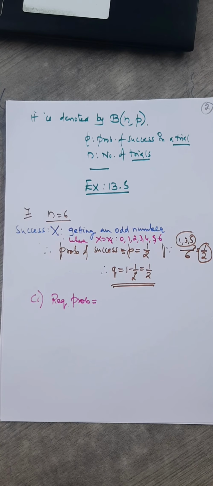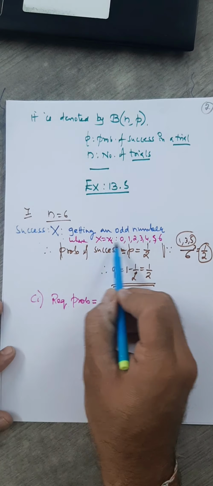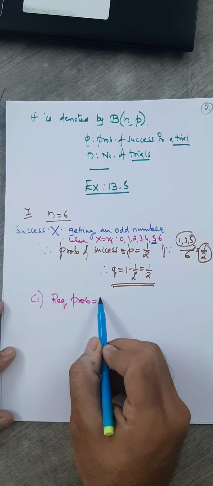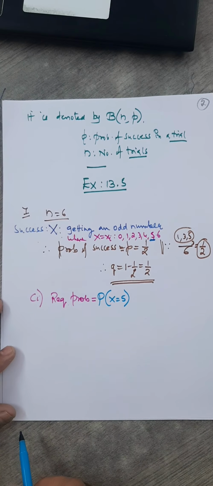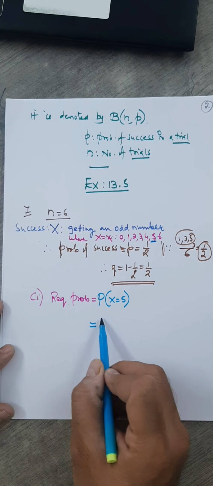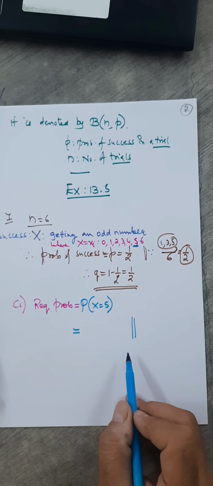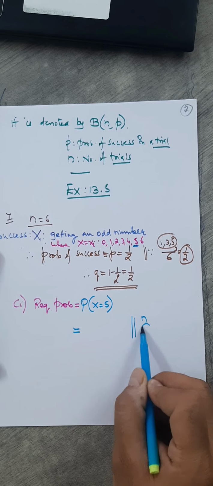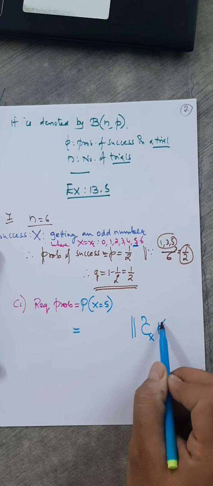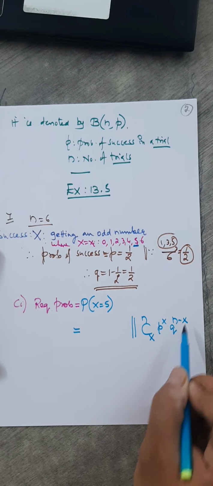What is the probability of 5 successes? 5 successes means what? x equals 5. Fine. So probability that x equals 5 here. This is the question. Okay, so I'll use the binomial distribution formula. nCx, this is the formula. nCx into P raised to x into Q raised to n minus x.